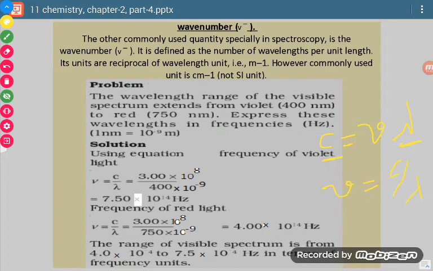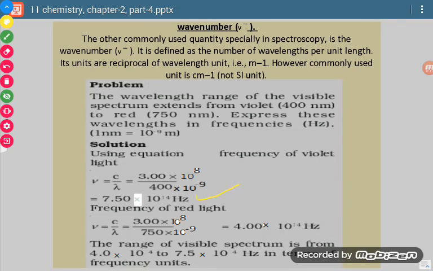Now here we use this relation. The value of c is this. For the first, 400 nanometer, 1 nanometer is 10 raised to power minus 9 meter. So the units up are meter per second and down they are meter. Meter will cancel, and we will get second inverse or hertz. So we get the value 7.5 into 10 raised to the power 14 hertz.